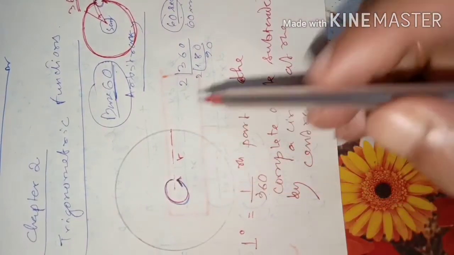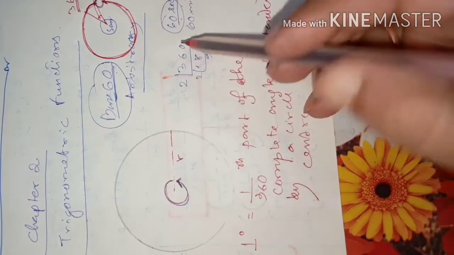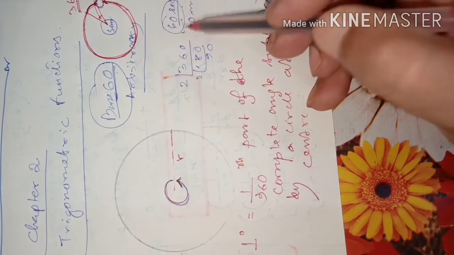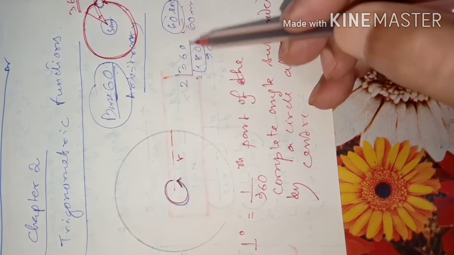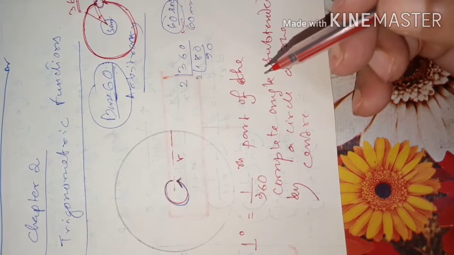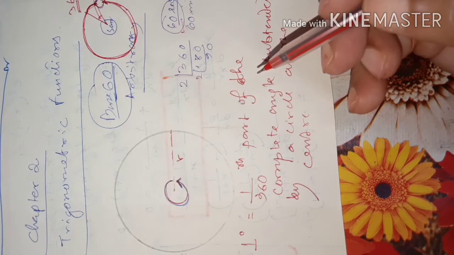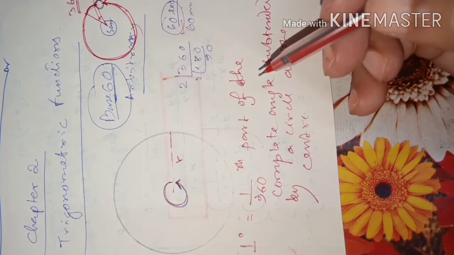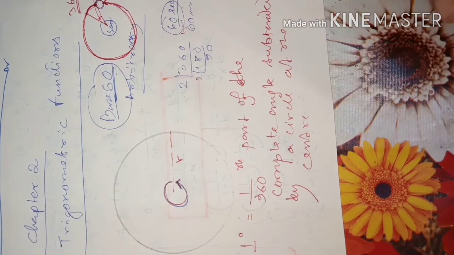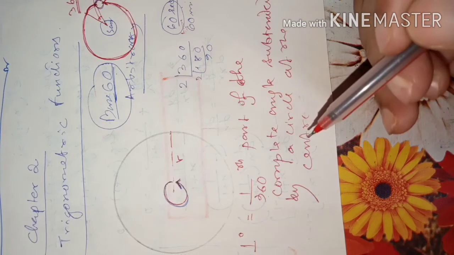Actually, it is not a natural thing. This 360 system, taking 60 as a base, is not a natural system, because nobody told us that you have to take 60, but mathematicians thought that 60 will be a good number. That way it was decided. It is just a decision taken by the mathematicians.